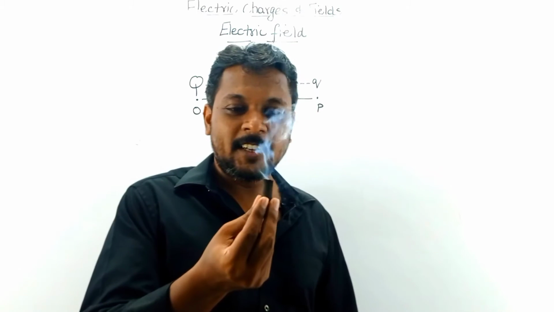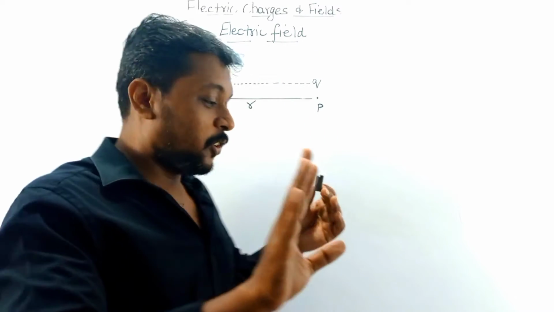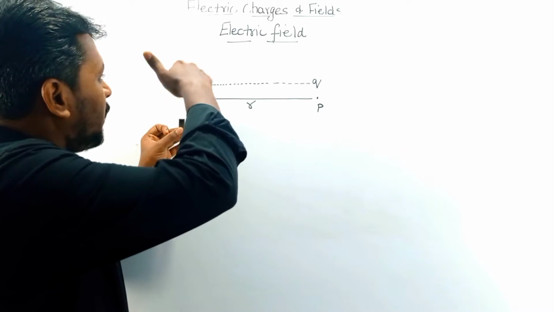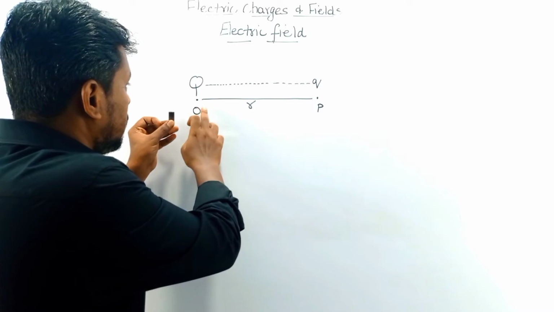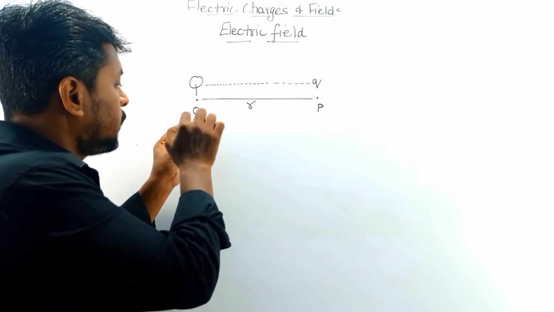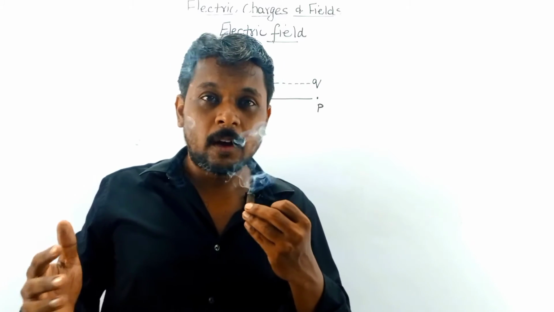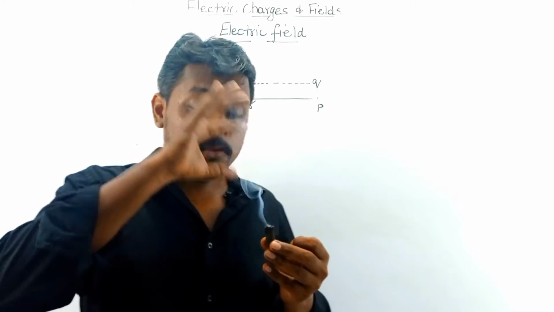See, smoke comes from this. Imagine this as your charge q. See that the smoke goes in different directions. Something is going from it. When I keep it near my nose, I experience the smell and also the smoke.